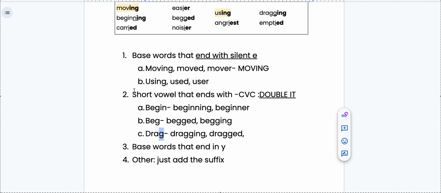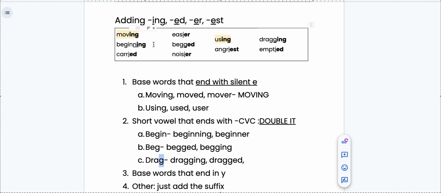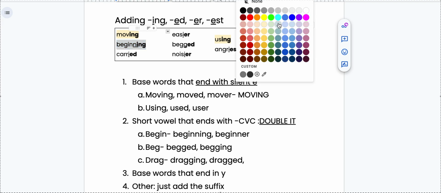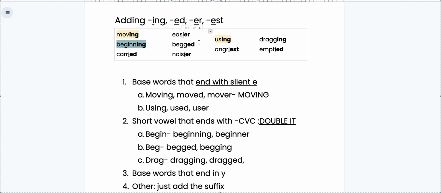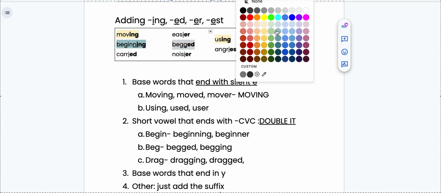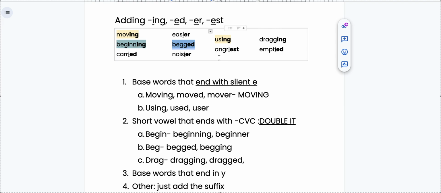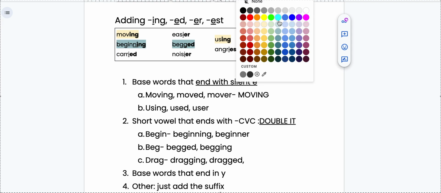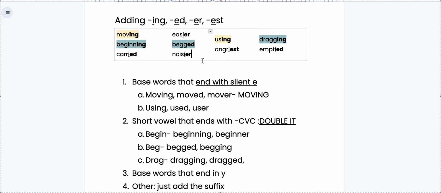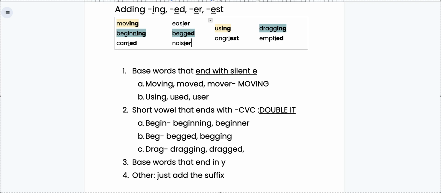Okay, so that is our second rule we've gone over. So that means we've talked about the word beginning. We talked about the word begged. And we talked about the word dragging. All right. So we obviously have some more words to go over. Let's look at our next rule.